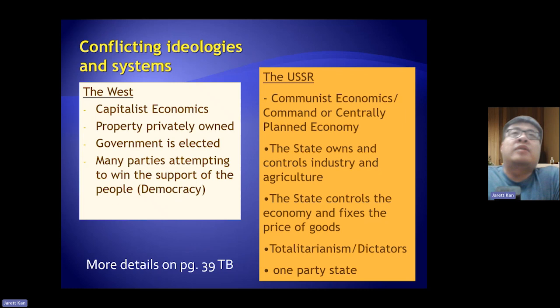Some historians say that in a communist state there is a dictatorship, because usually there's one key leader, usually the general secretary of the party, leading the whole country. And of course, it's a one-party state because the Communist Party is the only legal party in the USSR.